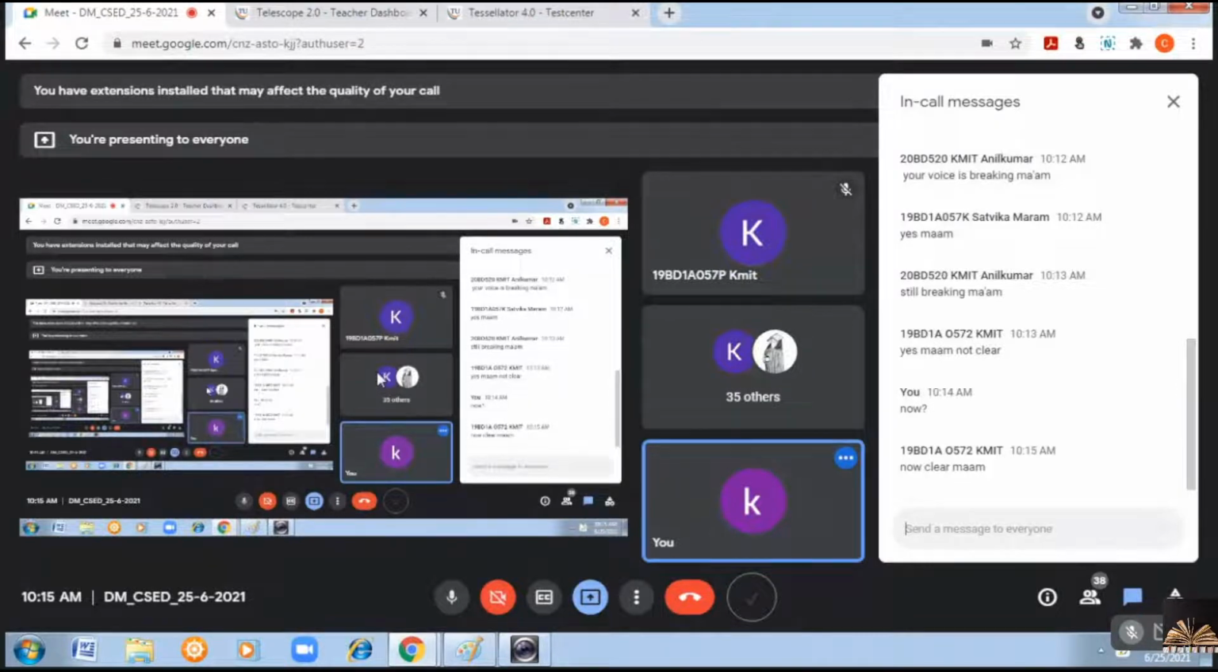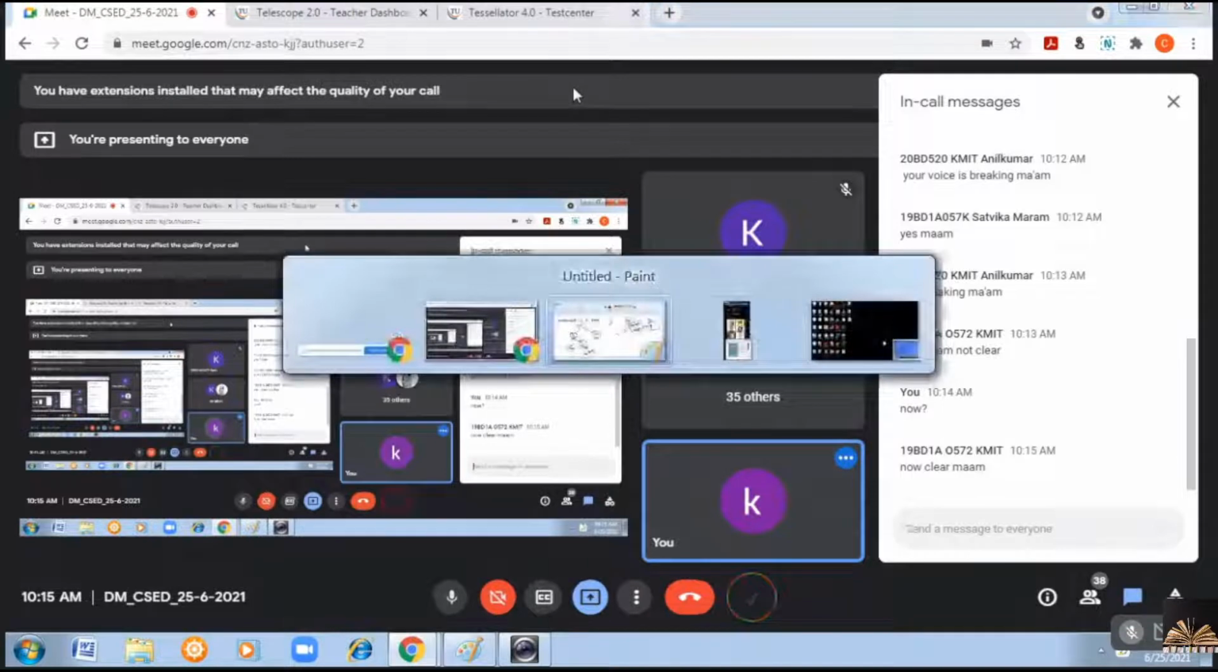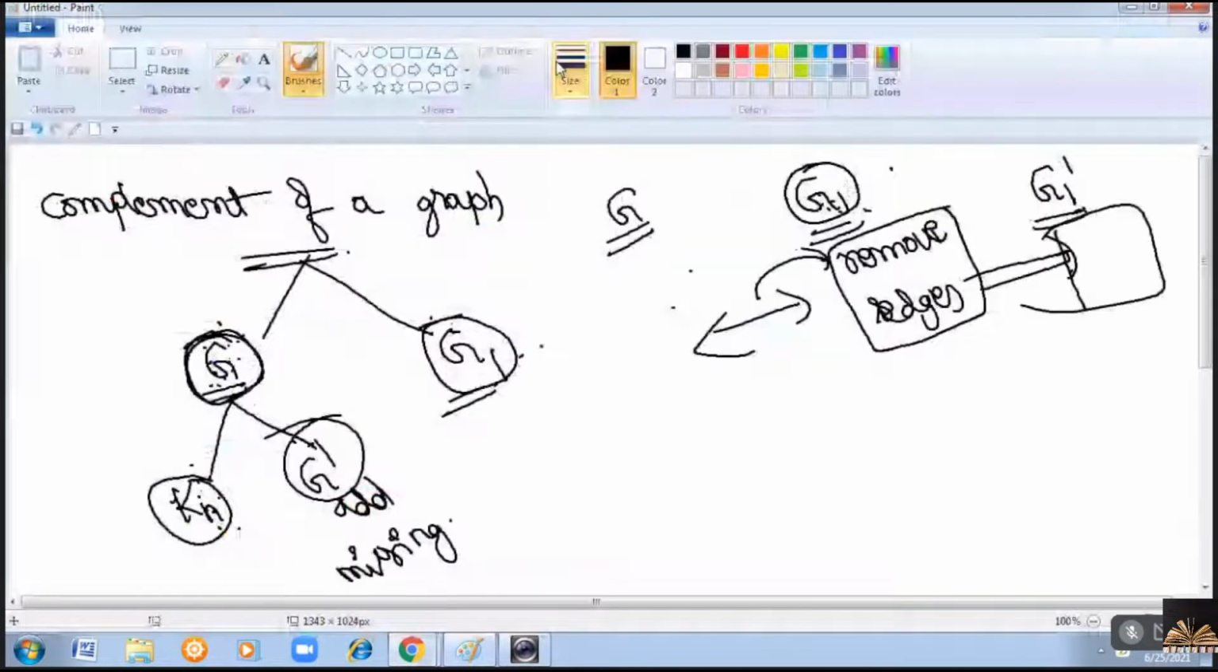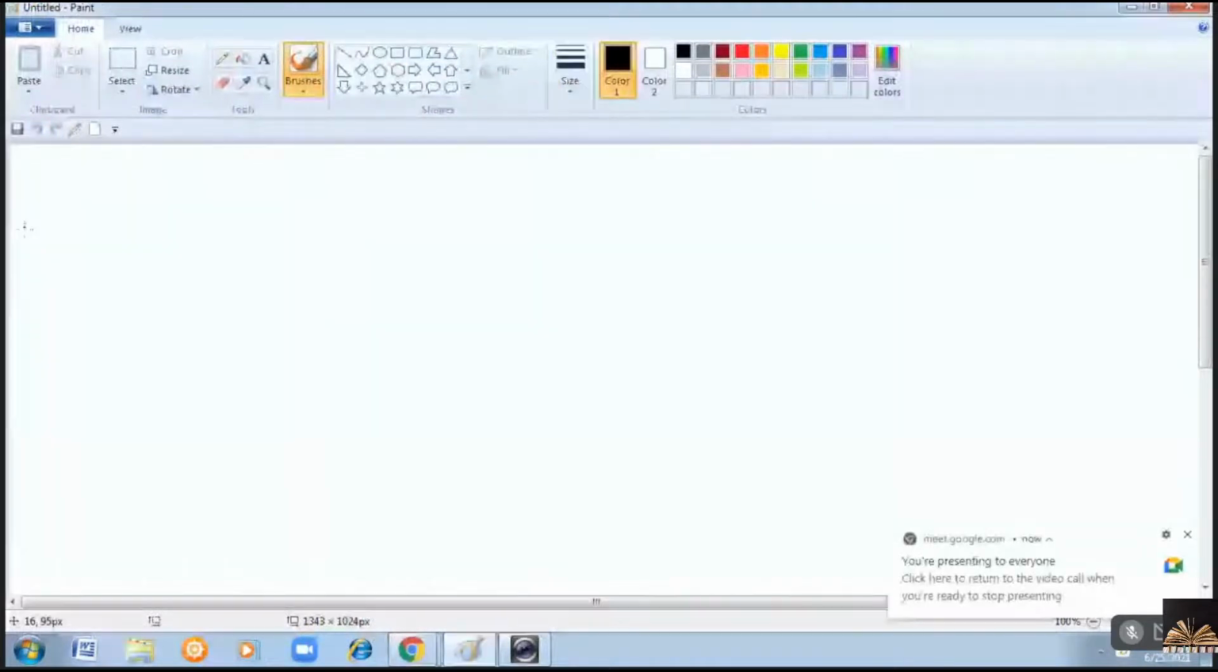Okay. So have you understood what a complemented graph is? If you are clear with this concept, I'll explain one example. Find out the complement of a subgraph. That means a graph is given and its subgraph is also given.